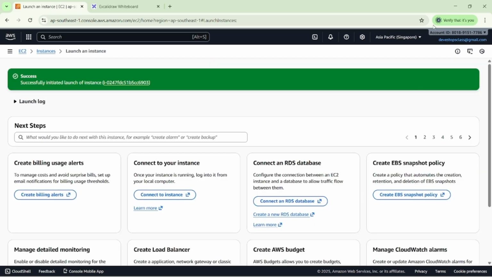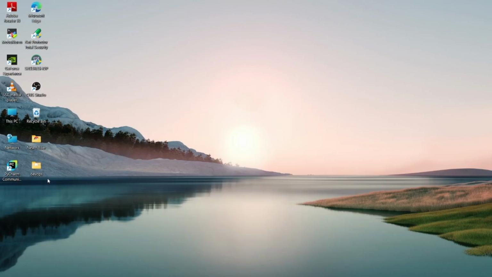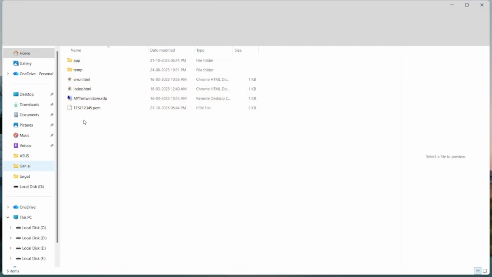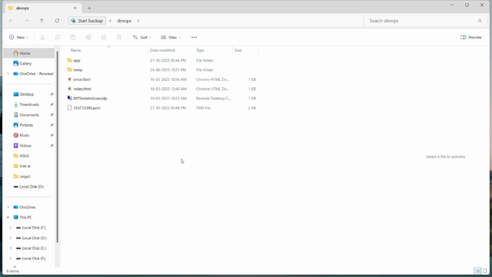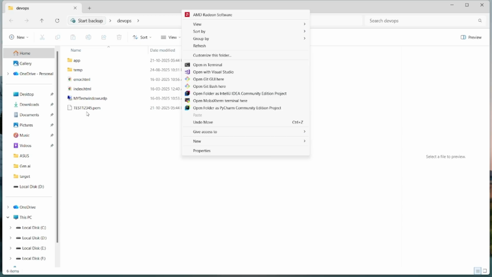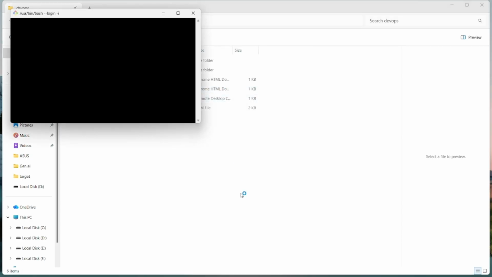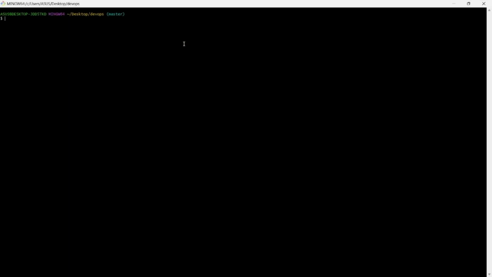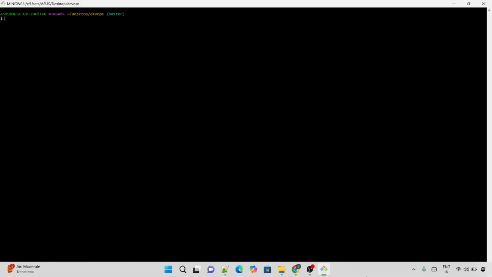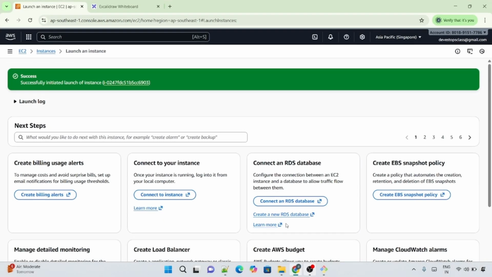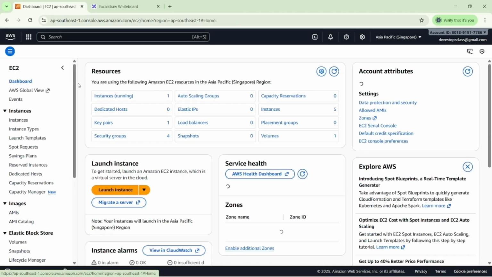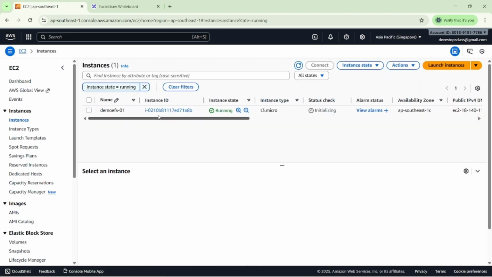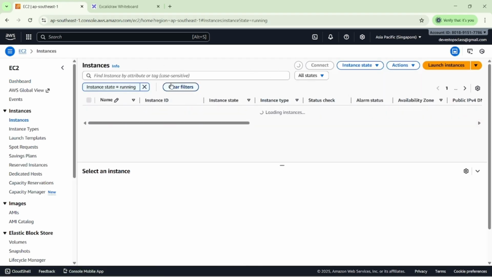Once we launch the instances, what we have to do is open this DevOps folder, because we have the .pem file here. That's why I'm opening Git Bash here to connect to my machines. Already we know how we can connect with our machines here. So let me refresh this one.